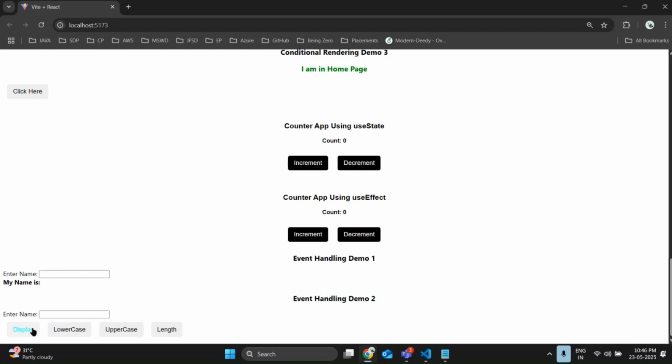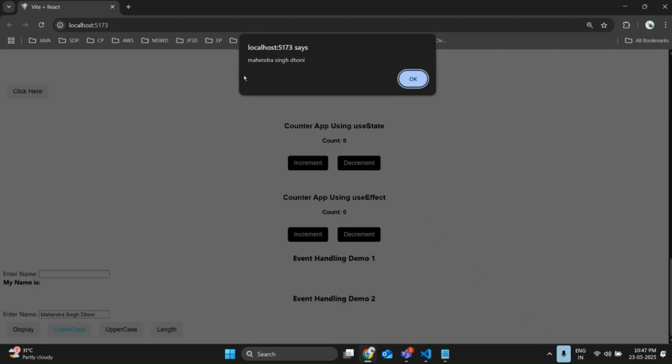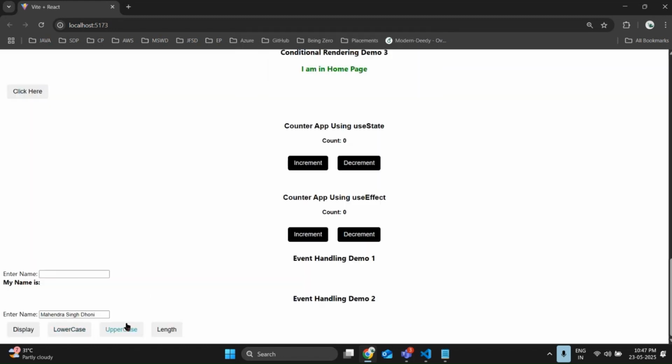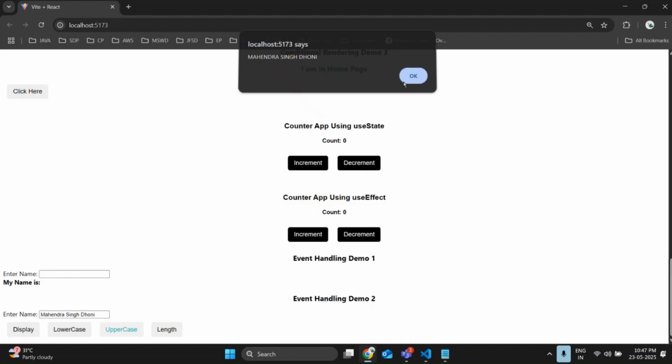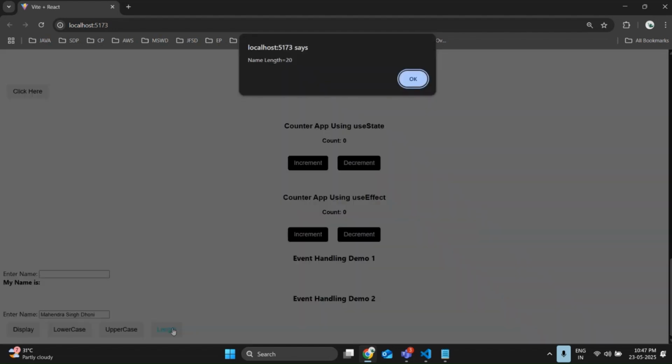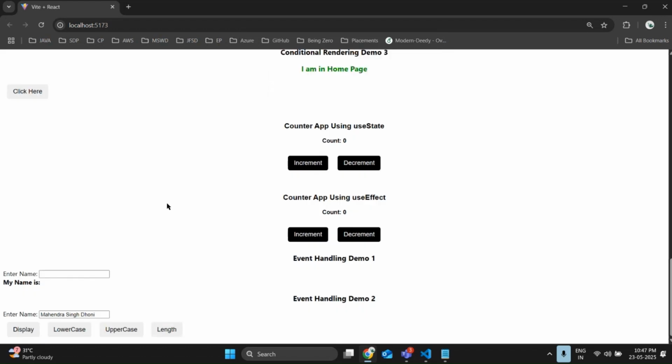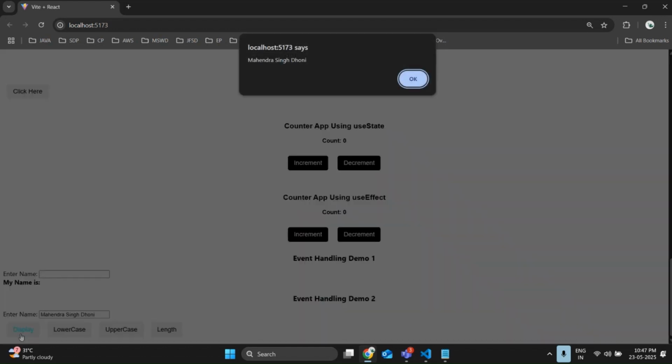See, if you click on display, you'll get an error. If you click on lowercase, it will show you the error. Okay. What do we need to do here? Mahendra Singh Dhoni. Whenever I click on lowercase, everything is going to change to lowercase. Whenever I click on uppercase, it is going to display my name in uppercase. Whenever I click on length, the total length is going to be displayed there, 20. Whenever I click on display, it is going to display my name as usual.